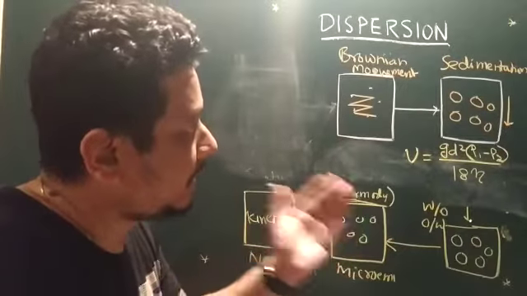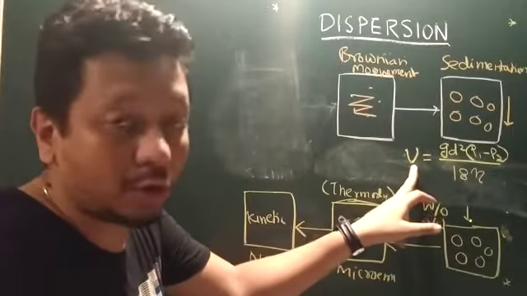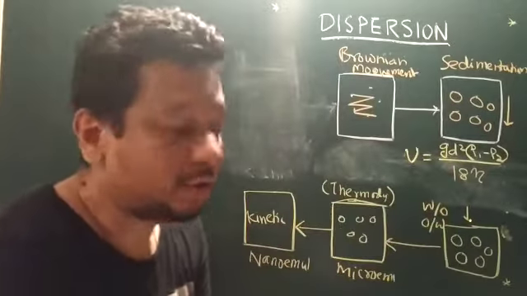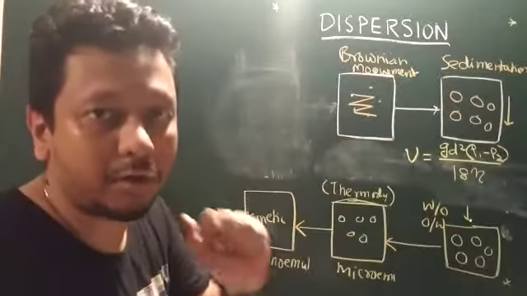So the rate of sedimentation is governed by Stokes law, and d is the Stokes diameter. But in case of colloidal dispersion, we have to see the Brownian movement.